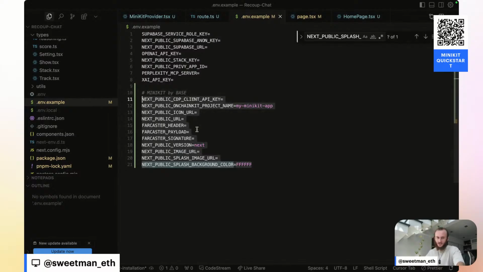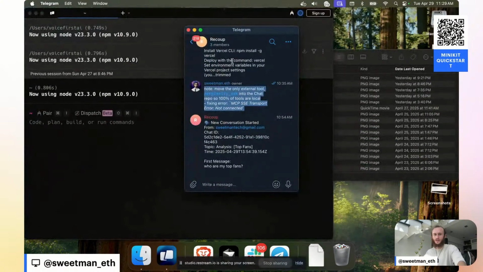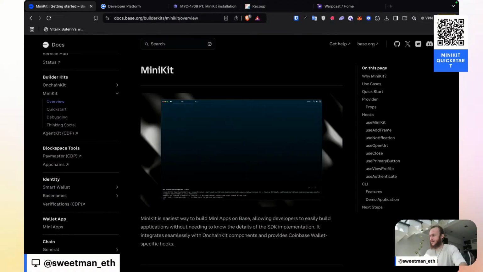So I'm going to copy this and I'll put it into my env file off screen, and I'll fill in the remaining values. So that way I have all the environment variables that I'm going to need in order to deploy this and have it work. After this, I think I would like to get started with deploying, so that way we can verify everything's working.